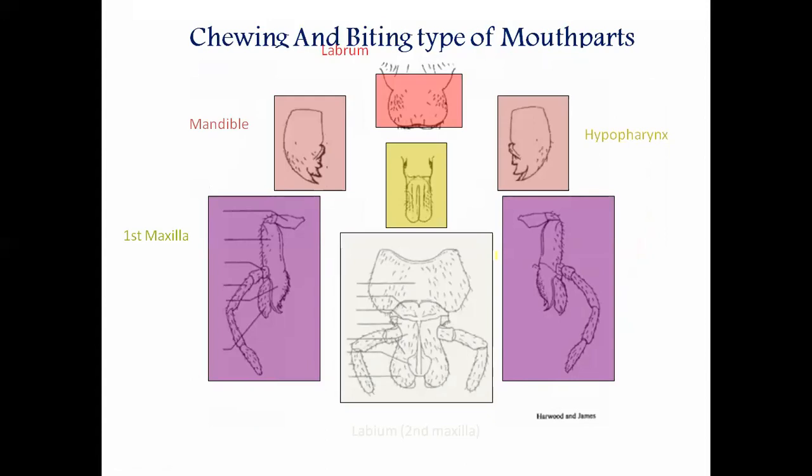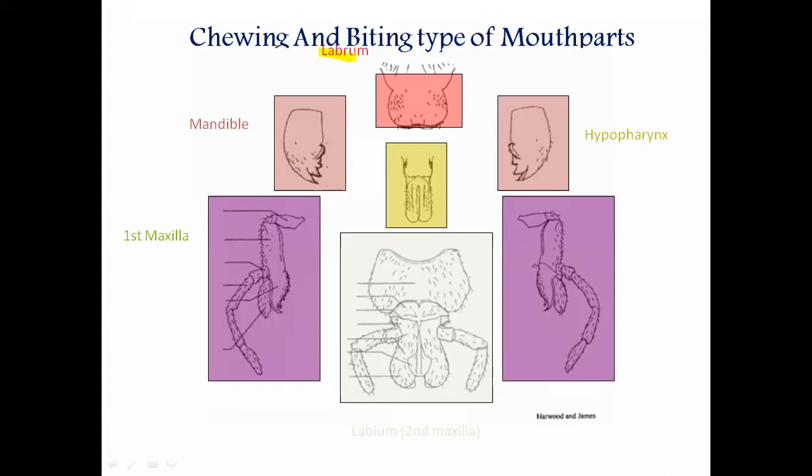Okay, this chewing and biting type of mouth parts, as I previously said, has different parts. So start from the labrum. What is meant by labrum actually? Students, I request you to please pay attention, because if you first understand these mouth parts, then definitely you will learn the different mouth parts of insects onwards.